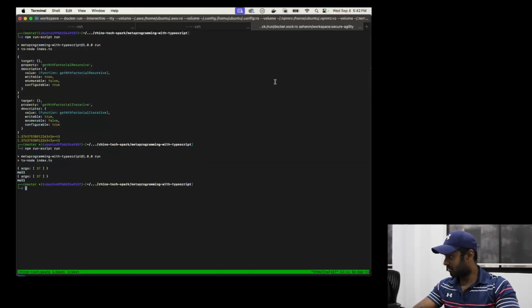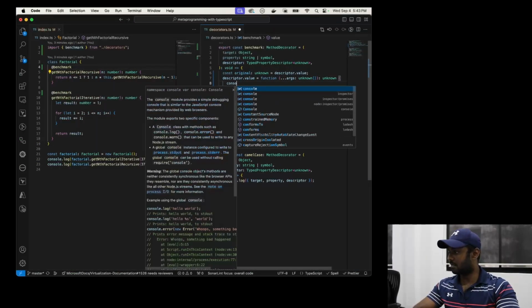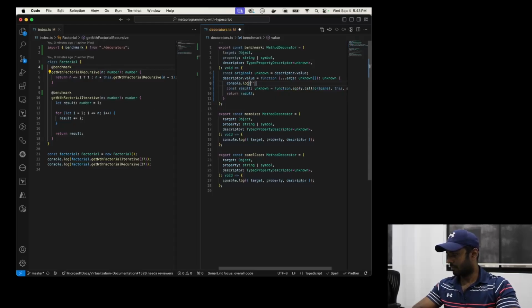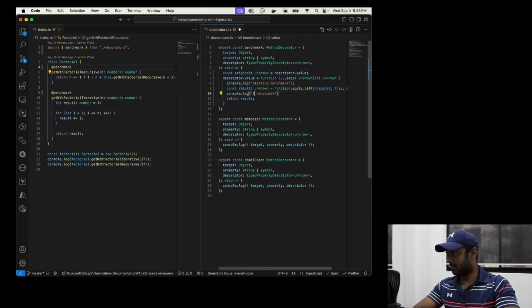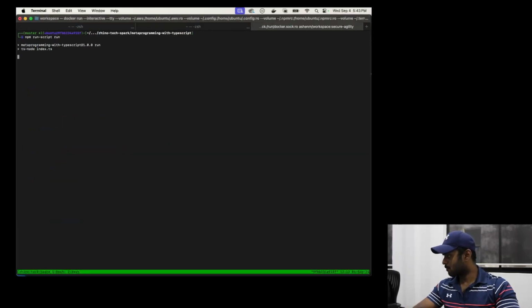So if I run this now, I should see the earlier output, even though it's completely a new wrapped function, as we'd like to call it. All right, indeed, it seems to be working. So what we can do here is implement the starting benchmark, and also the ending benchmark. Let's fill in the implementation a bit later, and let's actually run and see what happens.